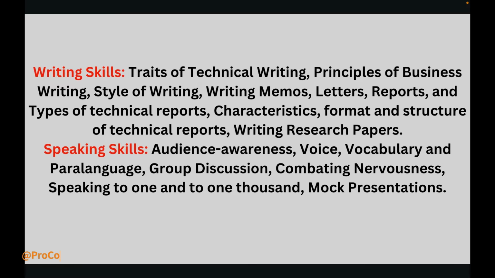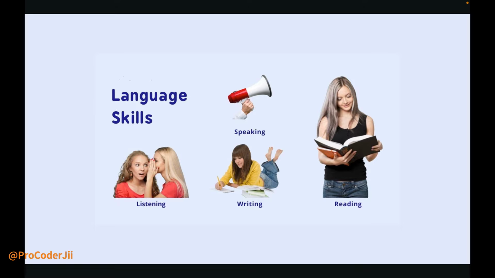Now we are seeing the whole syllabus for this video. For writing skill and speaking skill, we cover all the topics very basically. There are four language skills: listening, writing, reading and speaking. Listening and reading become perfect with practice.